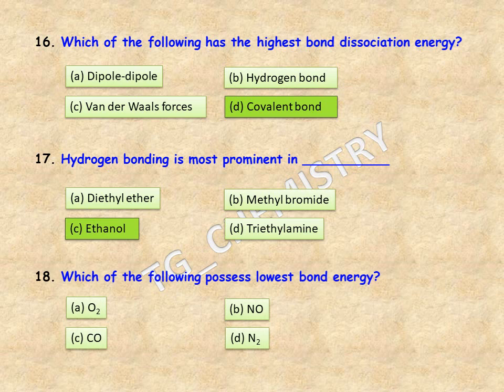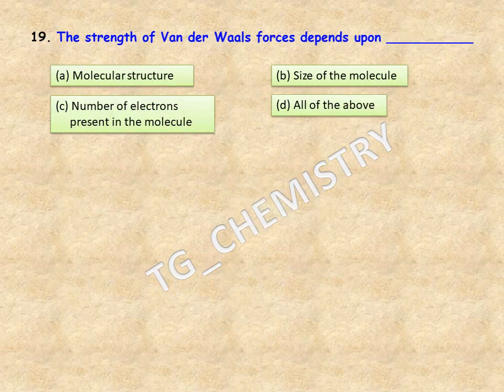Next, which of the following possesses the lowest bond energy among O2, NO, CO, and N2? The right answer should be option D, N2. N2 will have the lowest bond energy among these four.